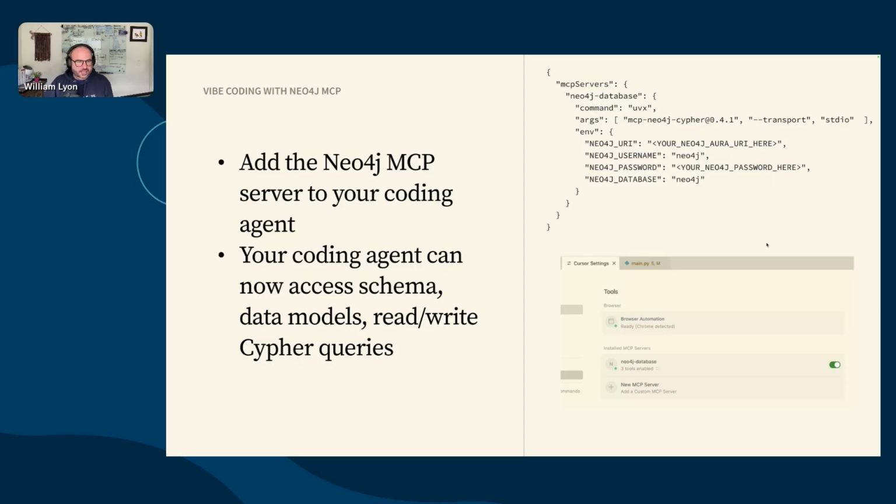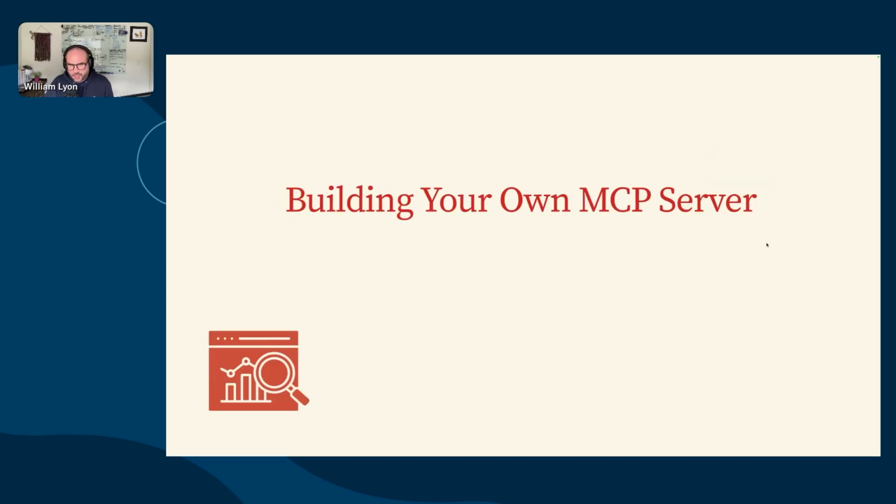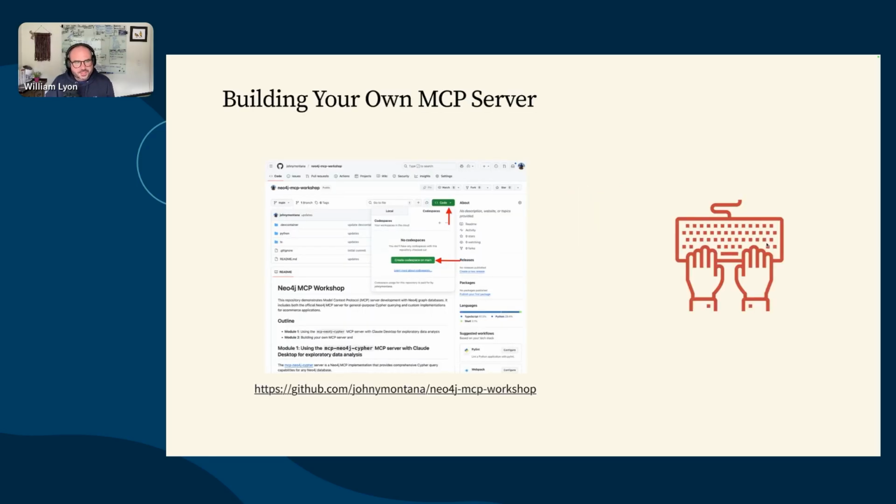So if we're using something like Cursor, Claude Code, Windsurf, VS Code, in any of these coding agents or IDEs, we can add the Neo4j MCP server, and then we can leverage that in our coding agent. So our coding agent has access to the schema and the ability to execute Cypher queries. We're going to take a look at using that in a moment for schema-assisted coding in the context of building our own MCP server.